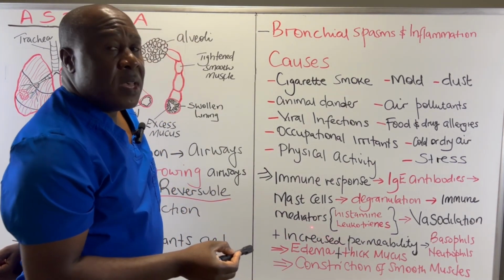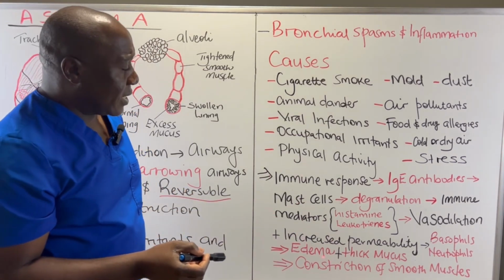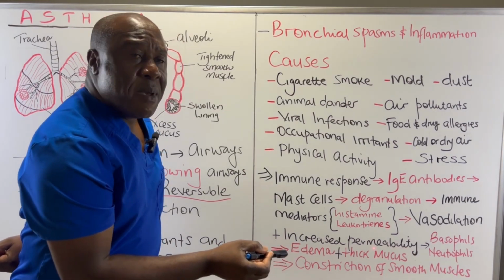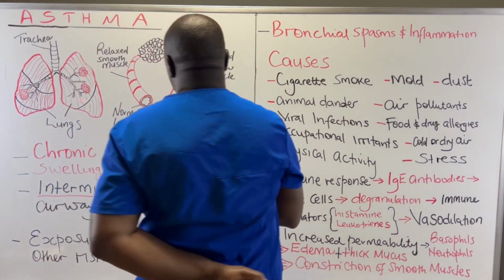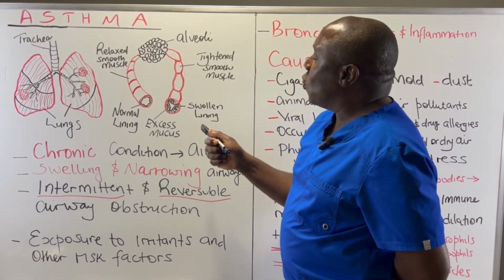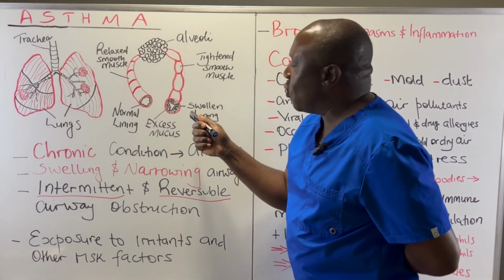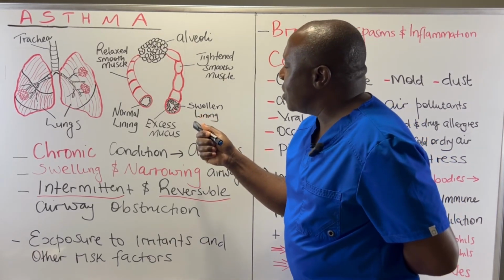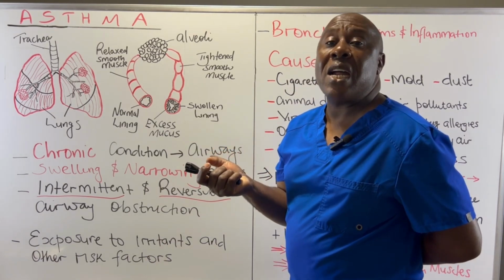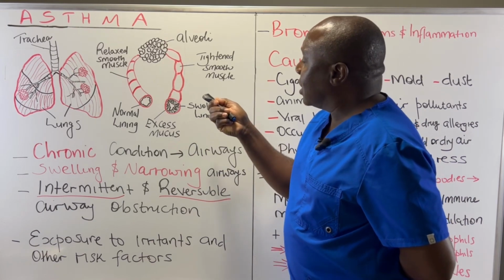Number two, the immune system will also overreact and result in production of thick mucus. Remember, the mucus is used to trap any object or pathogens in the airways. So these goblet cells are going to produce a lot of mucus, and as they do that, they are going to decrease the space through which air can flow in this particular airway. So remember, we have edema.